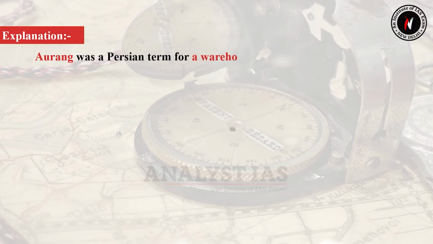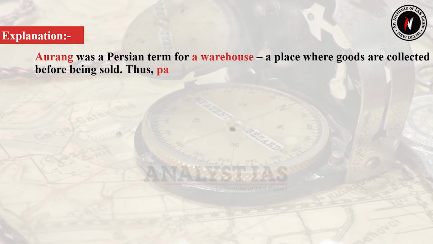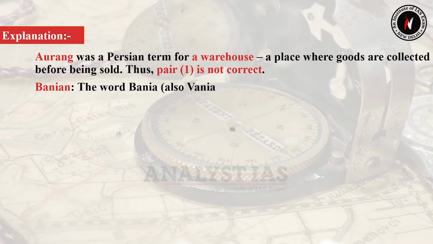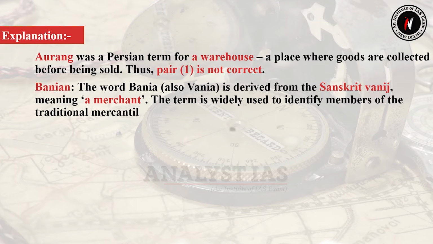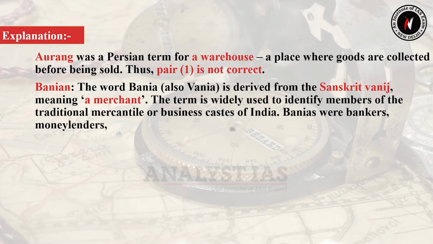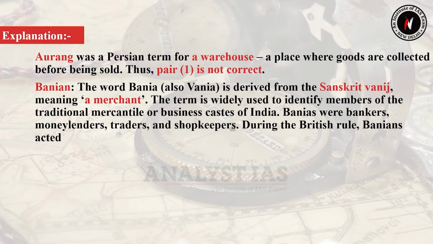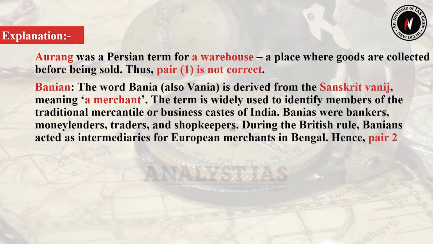Aurang was a Persian term for a warehouse, a place where goods are collected before being sold. Thus, pair 1 is not correct. Baniyan, the word banya, that is also vanya, is derived from the Sanskrit vanij, meaning a merchant. The term is widely used to identify members of the traditional mercantile or business caste of India. Banyas were bankers, moneylenders, traders and shopkeepers. During the British rule, Banyas acted as intermediaries for European merchants in Bengal. Hence, pair 2 is correctly matched.